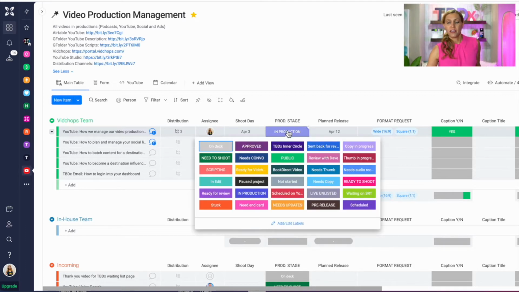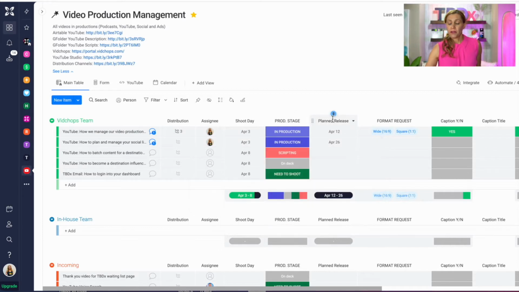The production stage has a lot of different stages that we can put this particular video in as it's going through its phases. So if the video is in scripting, it might be changed to scripting, or a need to shoot, or it needs a conversation. It might be moved that, hey, this video is ready for a thumbnail, or it's ready to shoot, or waiting on something like an SRT or subtitles file. This production stage is kind of your hub of where everything's happening right here. So this column is incredibly important to you and your team.